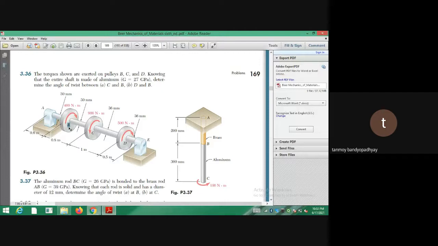I am considering that the point B is moving, but I am just taking the relative motion, so I am assuming that B is fixed. So I have calculated the rotation of C with respect to B. Now if I calculate the rotation of D with respect to C and add that to phi BC, then I will get the total rotation caused on the part from D to B.